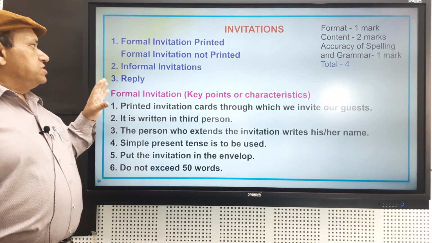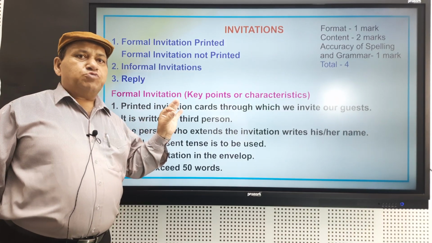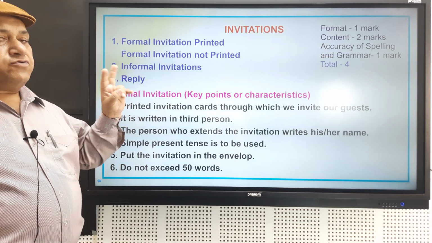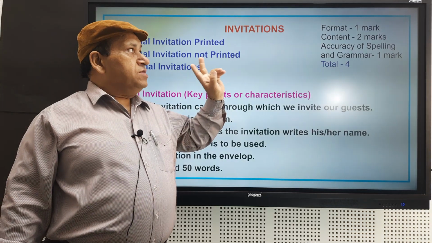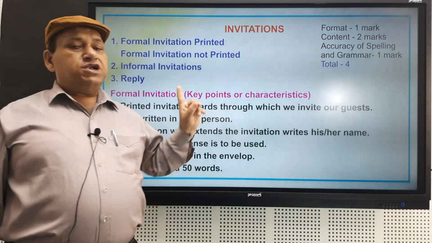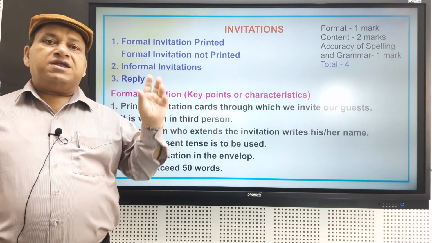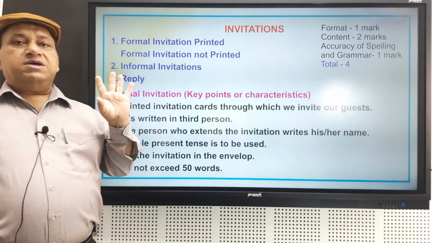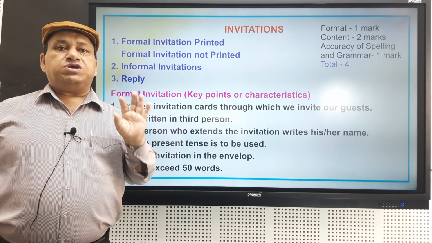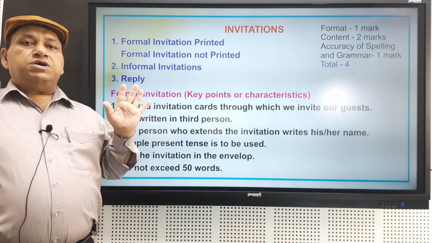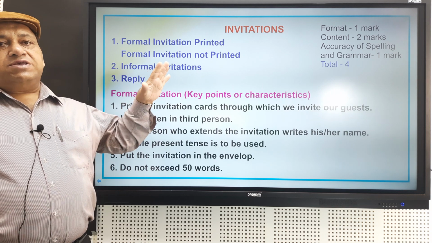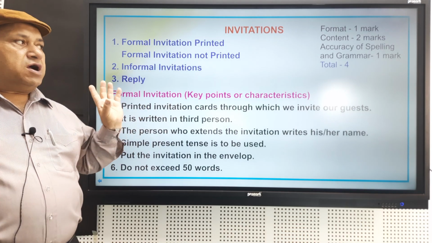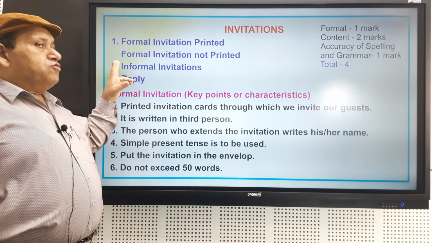There are certain key points and characteristics of the invitation, because this is a 4-mark question. Format is of 1 mark, content is of 2 marks, and accuracy of spelling and grammar is up to 1 mark. So it becomes 4 marks in class 10th and class plus 2 CBSE exam. In plus 1 also, wherever this format is required, it carries 1 mark. So I am talking about today formal invitation.